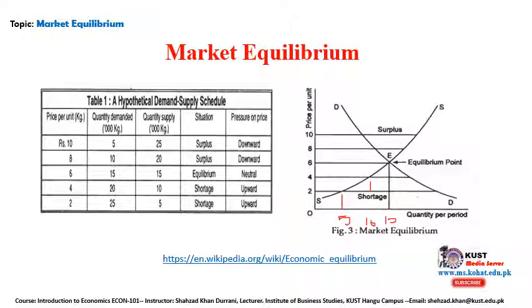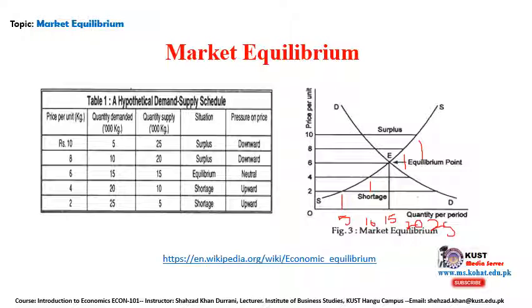So this is called 15, and you can just write it here. Then 20, the point somewhere like this, you can just write it here. And then 25, we can write it here. This is the quantity supplied, not the demand.